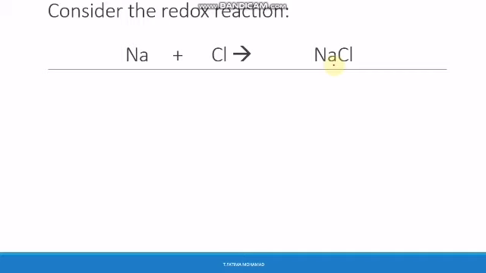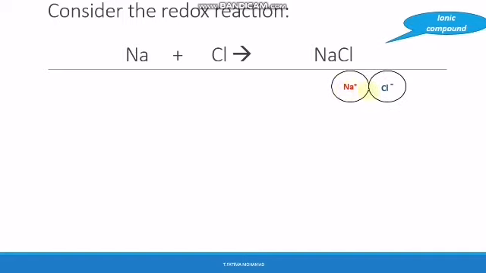Now, let's consider this redox reaction, which is Na plus Cl gives us NaCl. Note that NaCl is table salt, sodium chloride, and it is an ionic compound. What does this mean, ionic compound? It's made up of Na plus and Cl minus. How did the reaction occur? As you know, Na has the atomic number of 11, so we write its electronic configuration. The electron configuration is K2L8M1. And the electron configuration of Cl 17 is K2L8M7. And you know that Na is a metal and Cl is a non-metal.